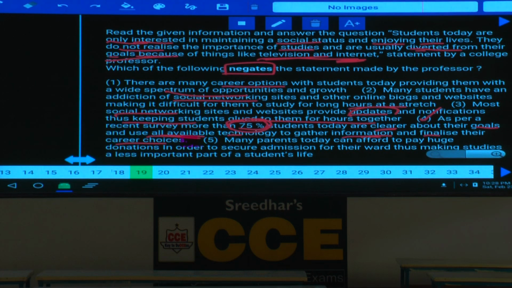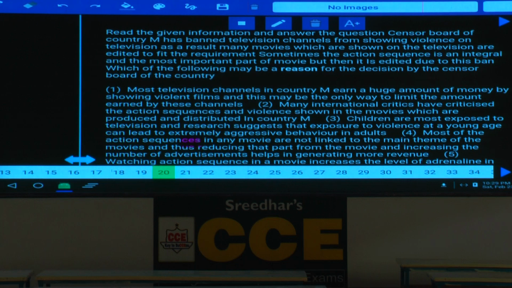Clear now? Then the fifth one: many parents today can afford to pay huge donations in order to secure admission. But yes, this is not talking about this one at all. Hence, what is your answer? Only 4 is the answer. Question number 19, choice 4. Then the 28th.